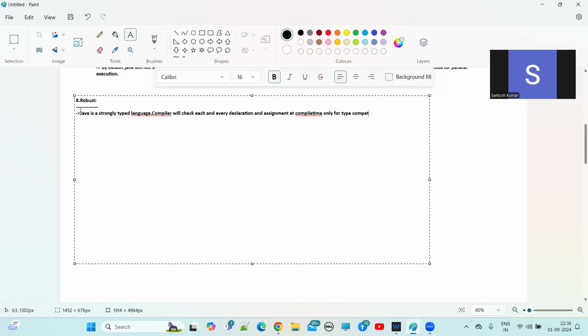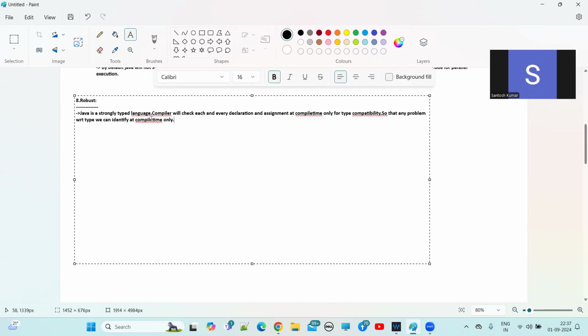If there is any problem with respect to types, we can identify it at compile time only, so that the Java program execution at runtime will be smooth.